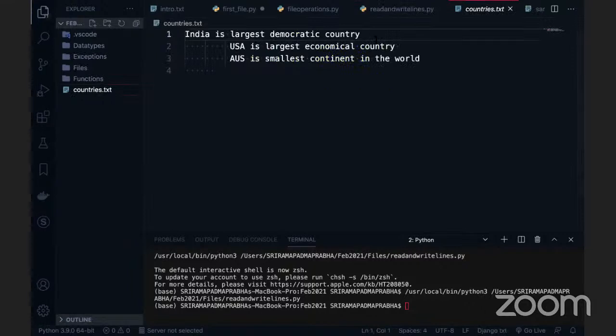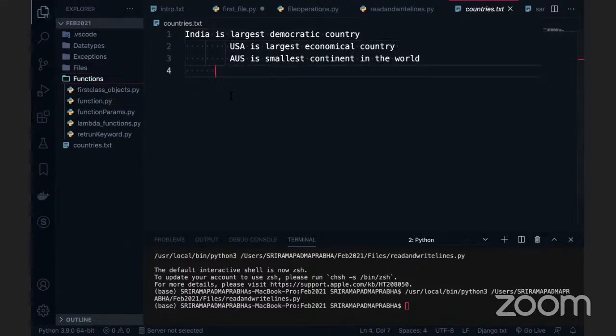India is the largest democratic country. USA is the largest economical country. Australia is the smallest continent in the world. So all this data I can see line by line. Is it something like this? What if I use the read method? What if I use the write method? Okay, what is the write method?